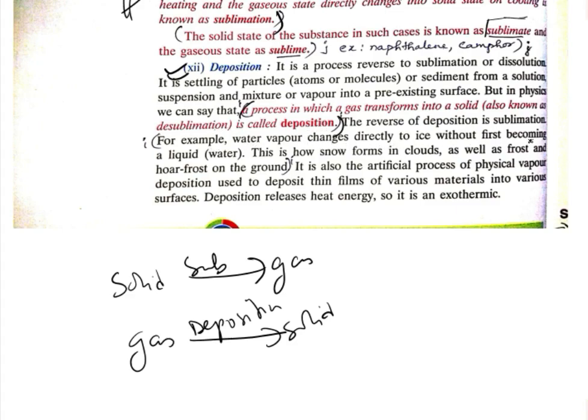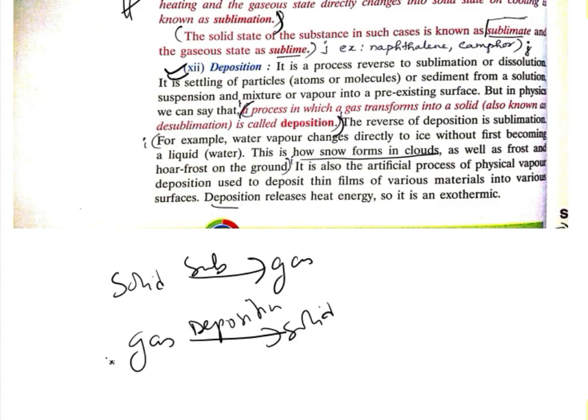For example, water vapor changes directly into ice without first becoming liquid, and this is how snow forms. When snow forms, the gas vapor directly converts into ice, which is a solid. That process is known as deposition. Due to deposition there is the formation of snow, or the formation of clouds, as well as frost or hoarfrost on the ground. It is also an artificial process, physical vapor deposition, used for thin films of various materials.